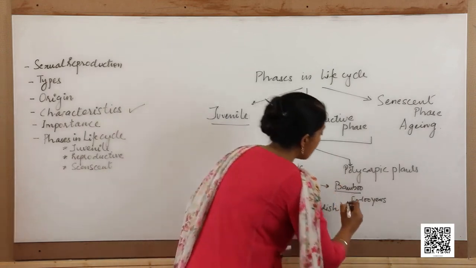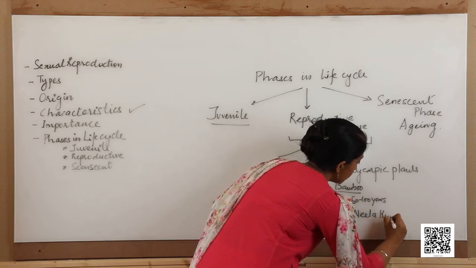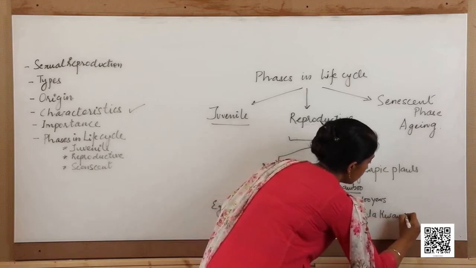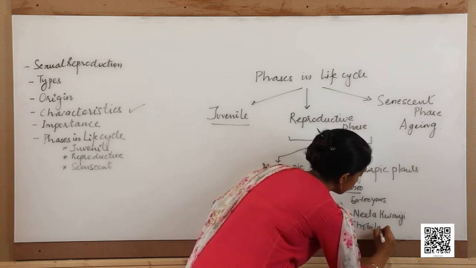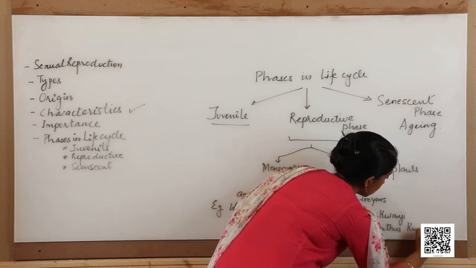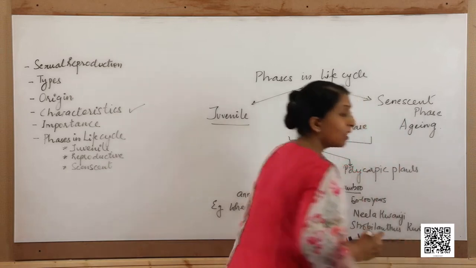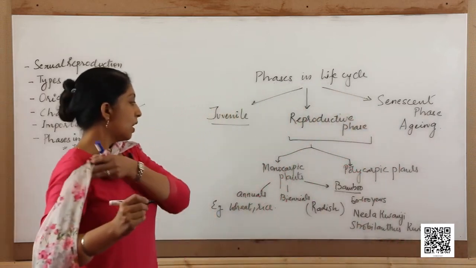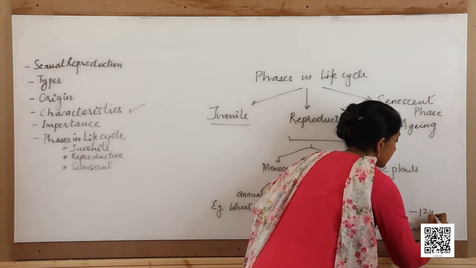Another example is that of Nila kuranji, or Strobilanthes kunthiana. This is another plant which has a life span of about 12 years.